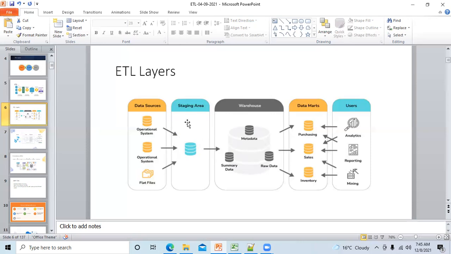So this is one of the important reasons to have a staging area, because the data we have received from the source team, we have to clean those data. Okay, hope I answered your question.